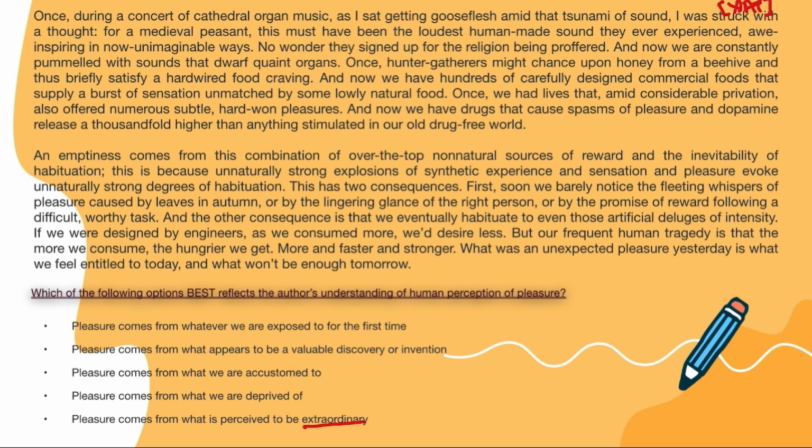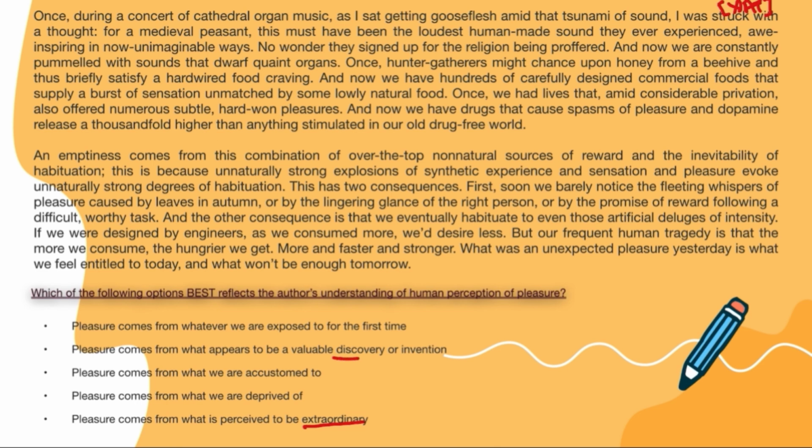According to the passage, if I compare option A and option E, E becomes the better option, because A says that for the first time. This is not directly there in the passage. The clues required for being exposed for the first time are not there in the passage. Hence, it is not a good option to be answered, right? Pleasure comes from what appears to be a valuable discovery or invention.